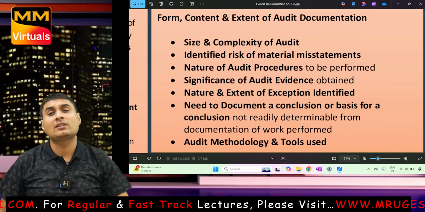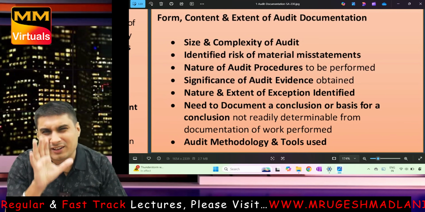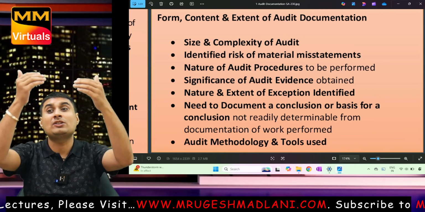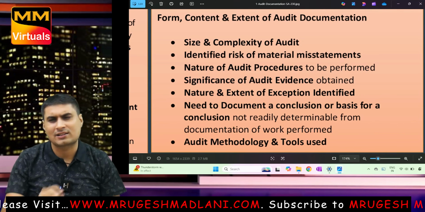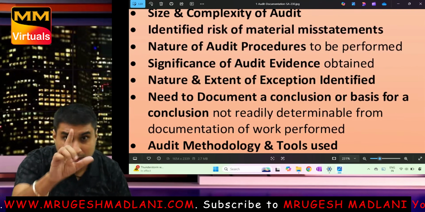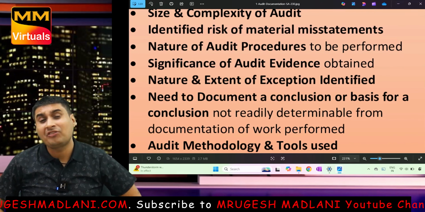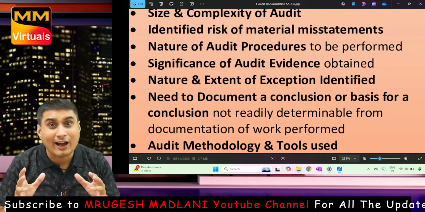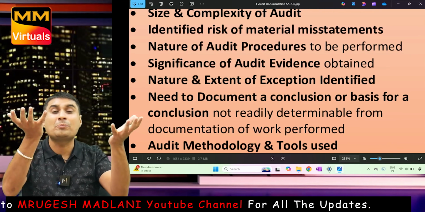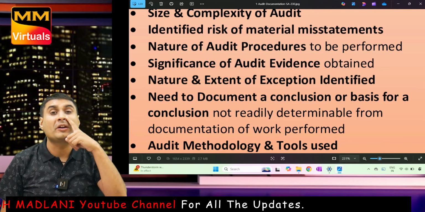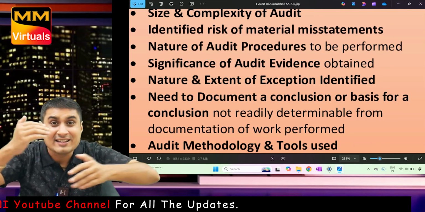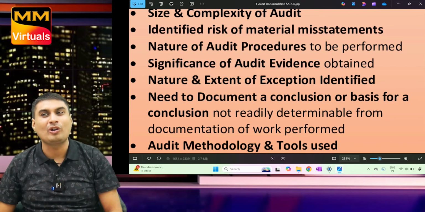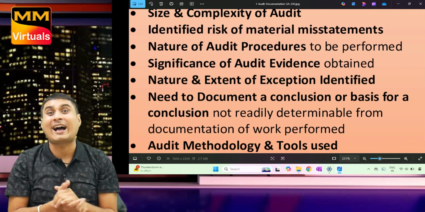Now, in 1 second, you will understand if you know real audit. If not, then it is difficult to learn. Form, content, and extent of documentation depend on these many factors. You will be able to learn: size and complexity of audit. What's the first step in audit? We find ROMM, identified risk of material misstatement. Based on ROMM only, audit procedures are there. More ROMM, more audit procedures. Nature of audit procedures to be performed. From procedure, what do we get? Evidence: significance of audit evidence obtained. In evidence, what are there? Exceptions, things not followed: nature and extent of exceptions identified.